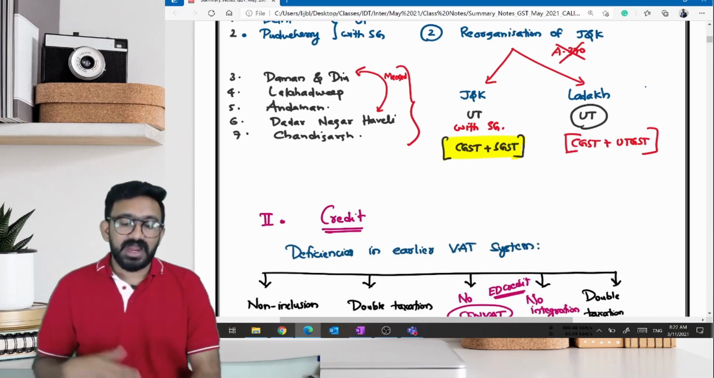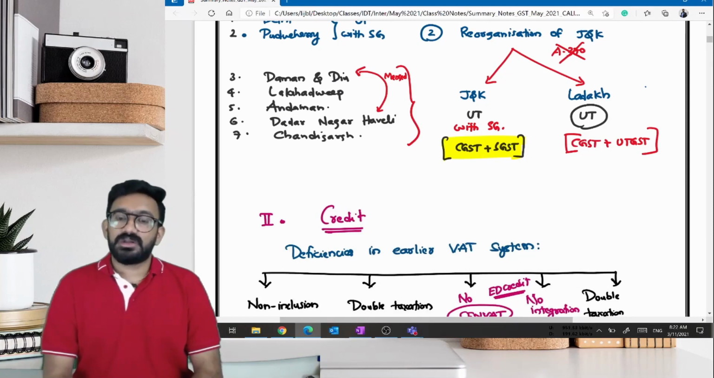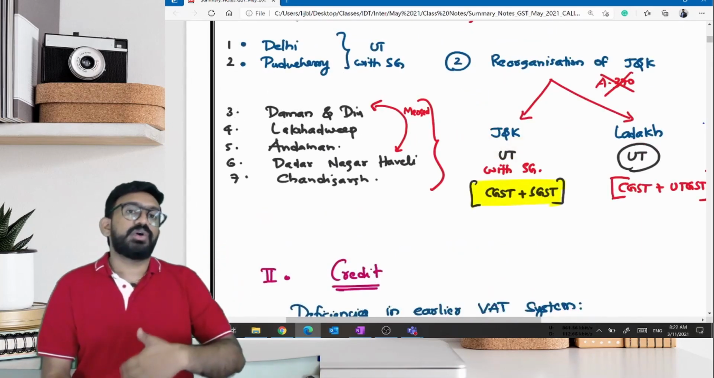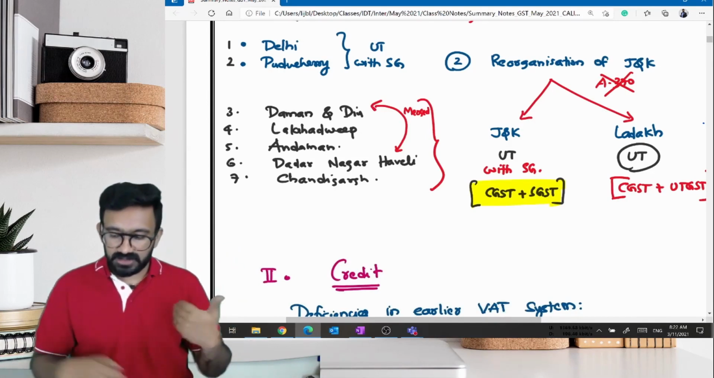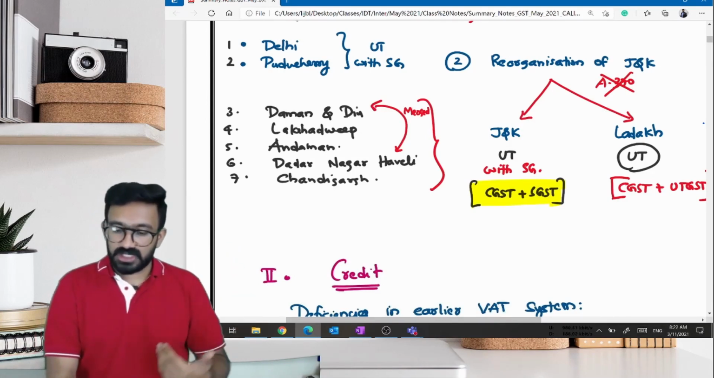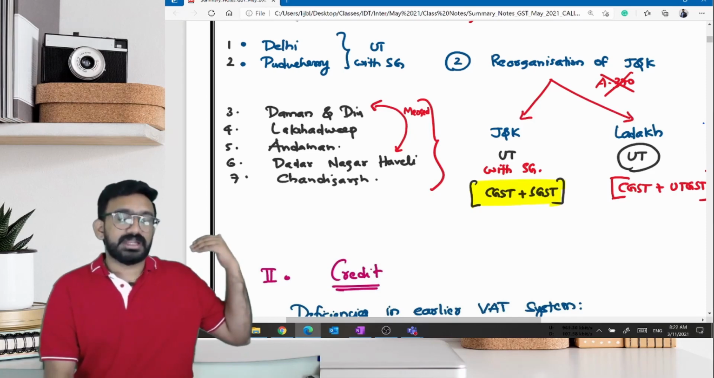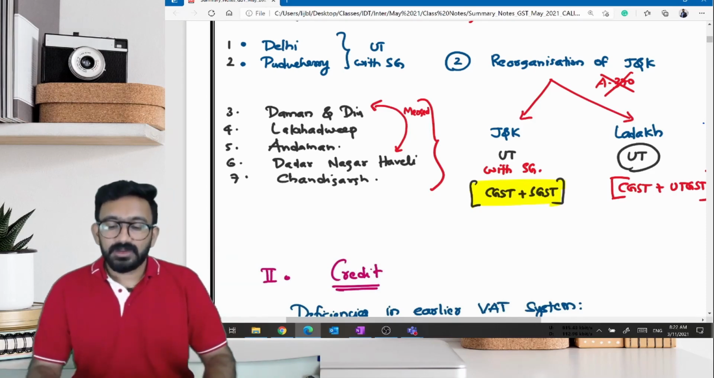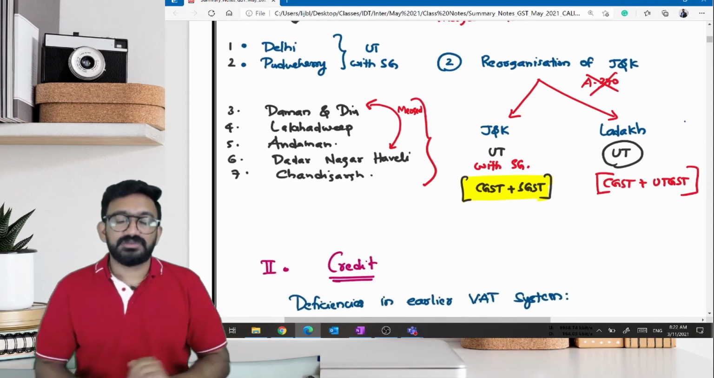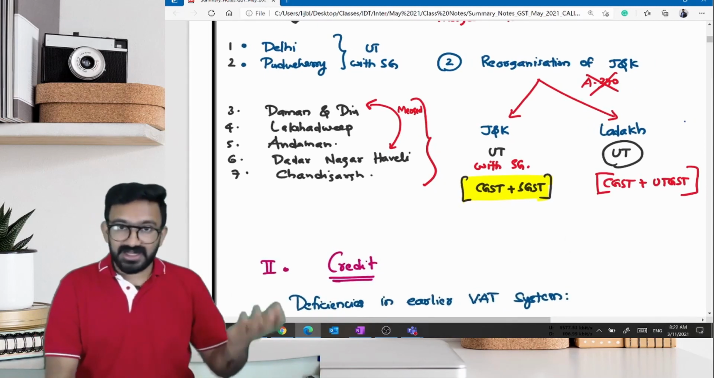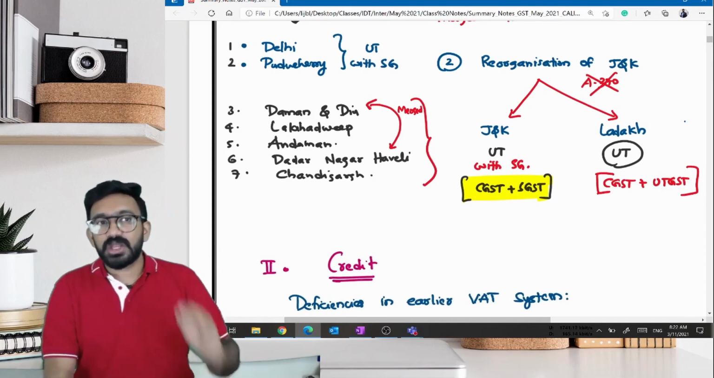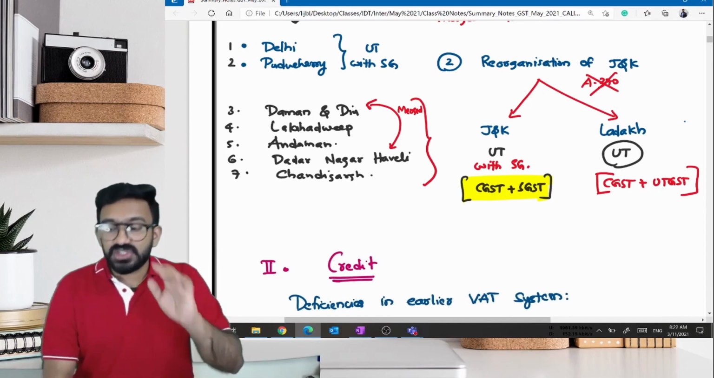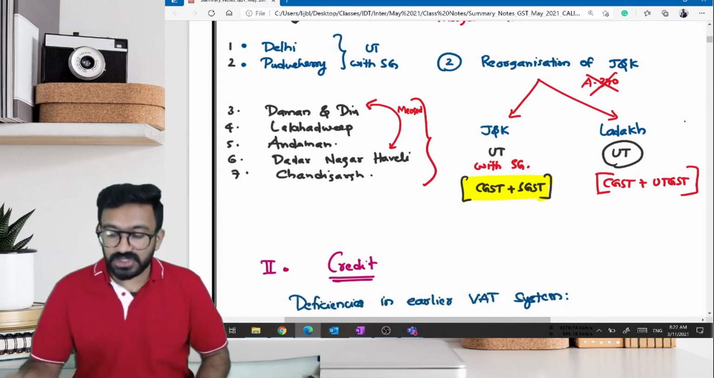Now we have added one more union territory to the category of Delhi and Pondicherry. We have one more union territory with state government, which is Jammu and Kashmir. And we also have one more pure union territory, which does not have state government. Now, you tell me what will be the implication for GST. Jammu and Kashmir, very recently there was an election. Its status has changed from state to union territory. But in GST, do they have any implication?